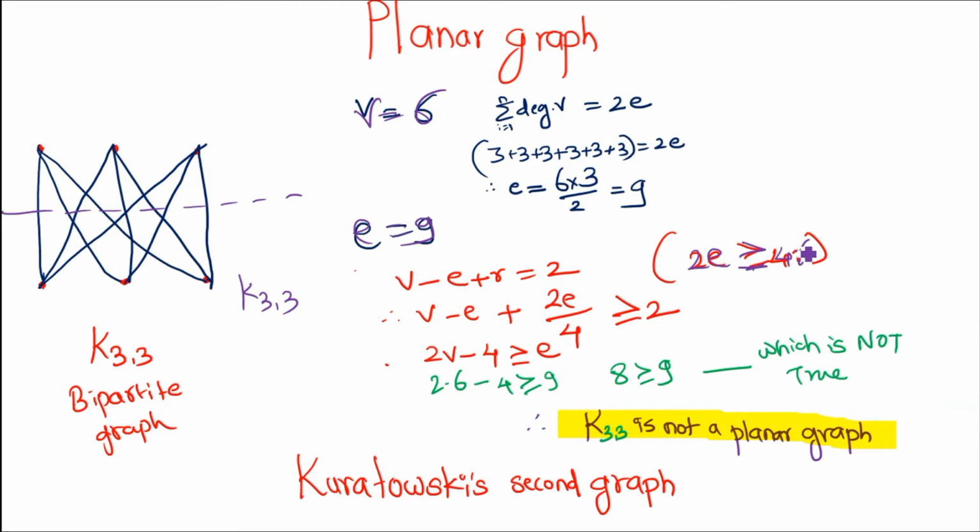Simply putting the value of r here, we get 2e divided by 4. If we calculate this, we get 8 is greater than or equal to 9, which is not true. So this shows that this is not a planar graph, and this is called Kuratowski's second graph, K3,3.